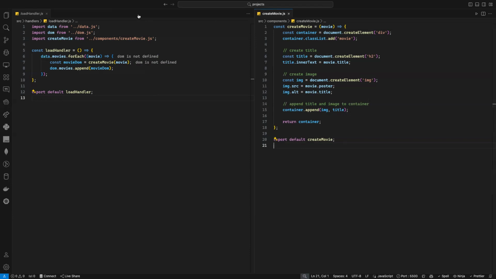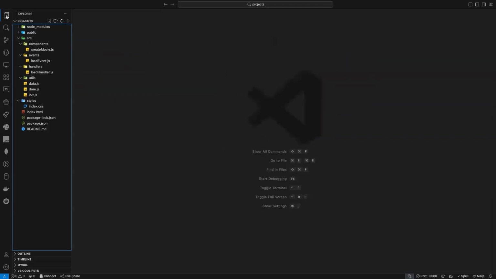So we are doing all this separation of concerns for two reasons. My util and component functions, I can reuse again and again. The handler and the event, I cannot reuse, because they are related to a specific element. What I can use again and again in multiple projects is the component function and the util function. Why? Because the util function deals with data and returns me the data, so I can use it in any place I want to.